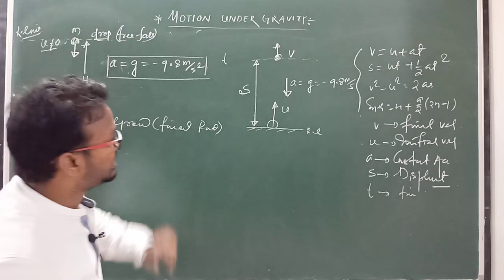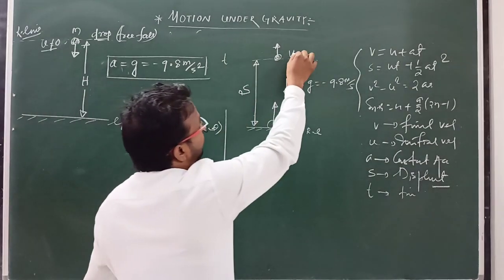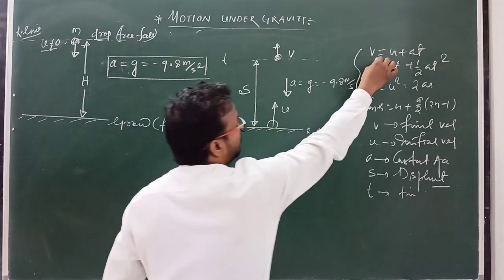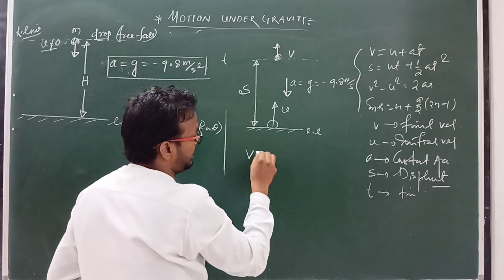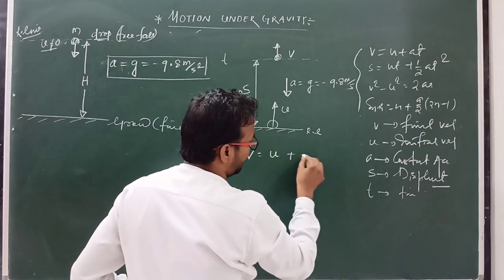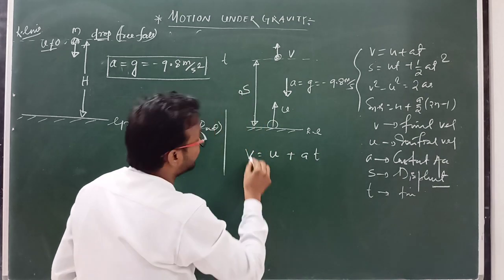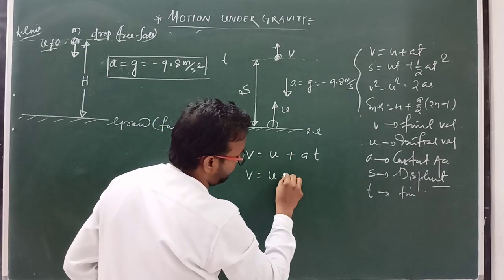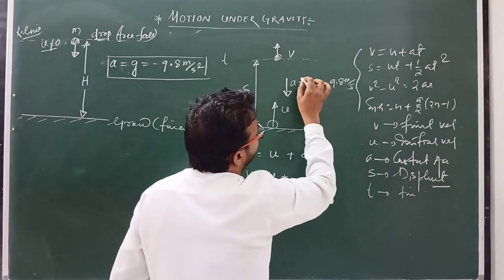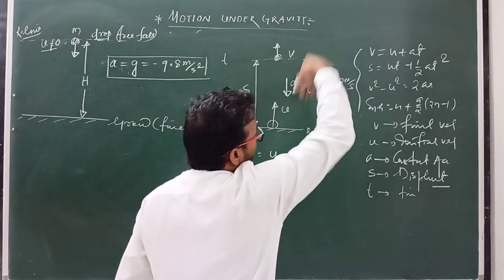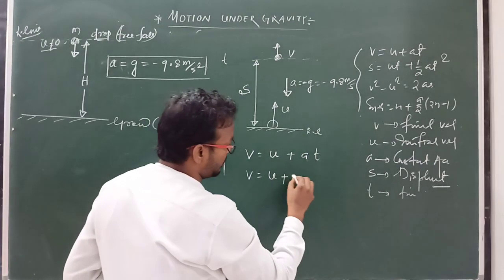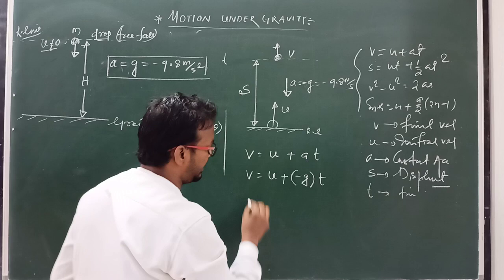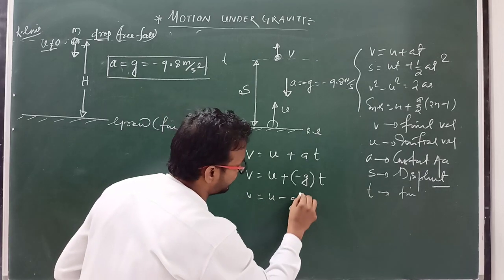Clear? So in this case we use the equation of motion v equal to u plus at. The final velocity is v, the initial is u, and a is in the downward direction, so you have to use minus g in place of acceleration, into time t, that is v equal to u minus gt.